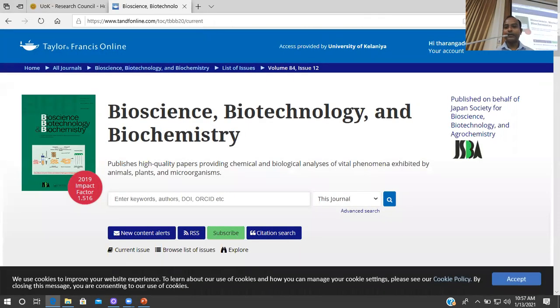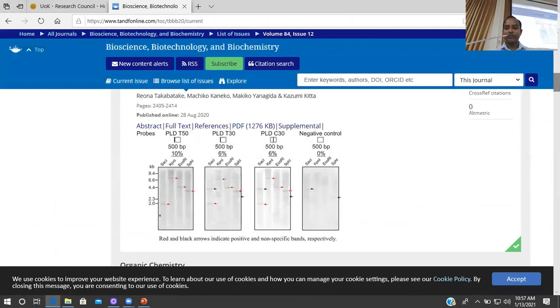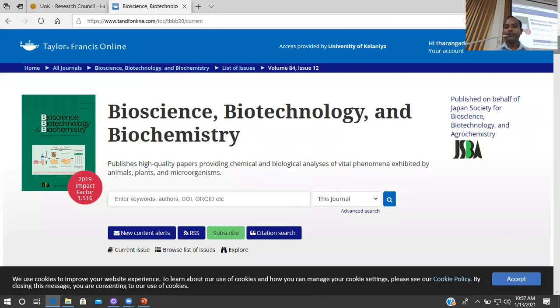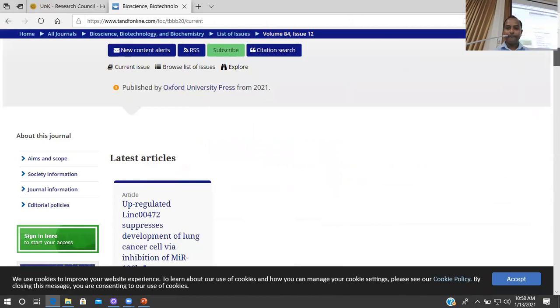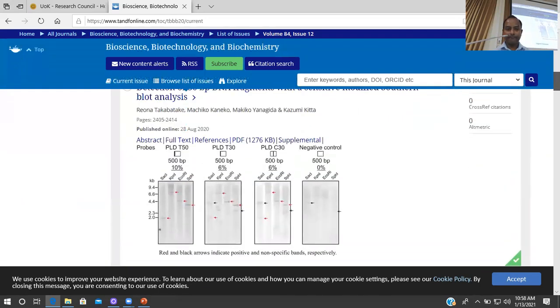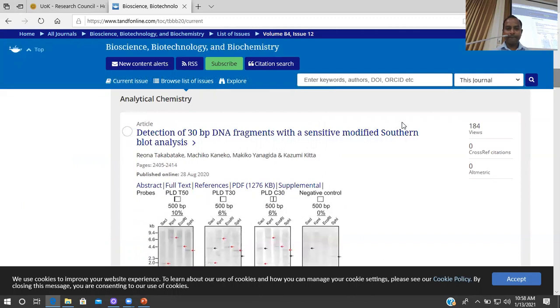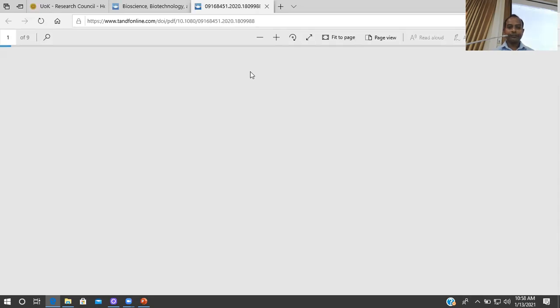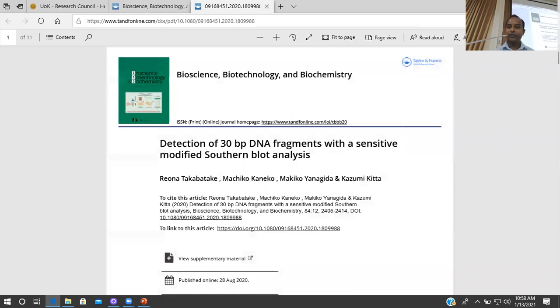So in a journal like this, it is not an open access journal, but still we have access to the articles because we have subscribed to that particular journal. Although this is not an open access journal, which makes articles accessible to each and everyone, this journal has been made accessible to us because we have paid for it. So we have access to the full text.